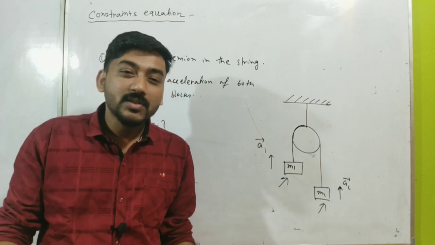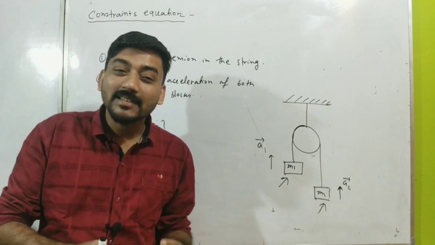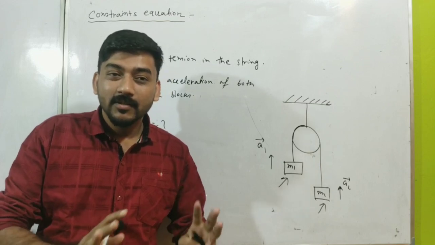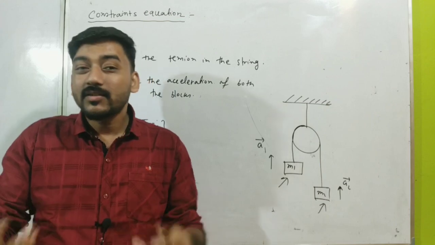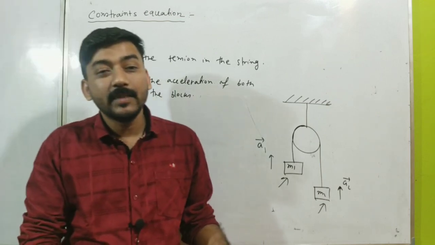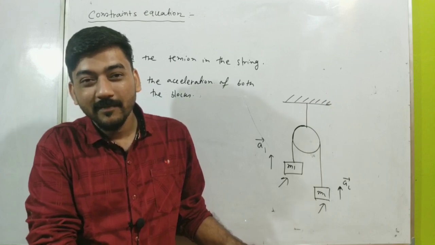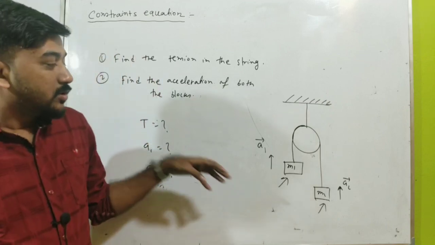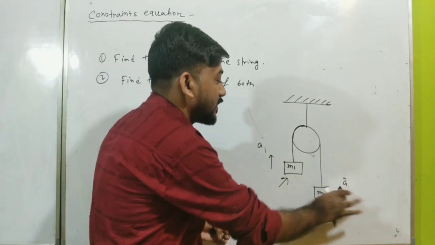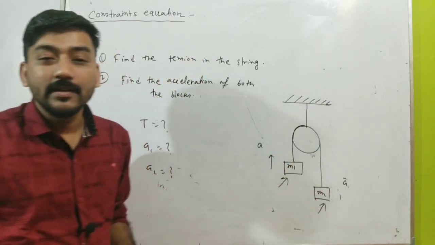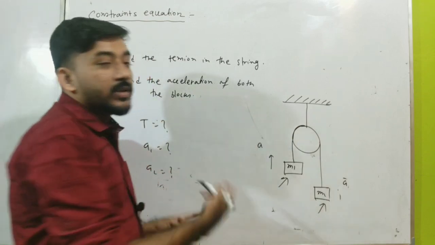You can jump your step by assuming something in your mind. That's not actually the counting thing. We can't count this thing. It is not sure that you can predict like this everywhere. I have given you an example recently that you cannot assume that acceleration A is in this direction and acceleration A is in this direction, in the downward direction. You cannot predict this. You can derive this thing by using the constraint equation.